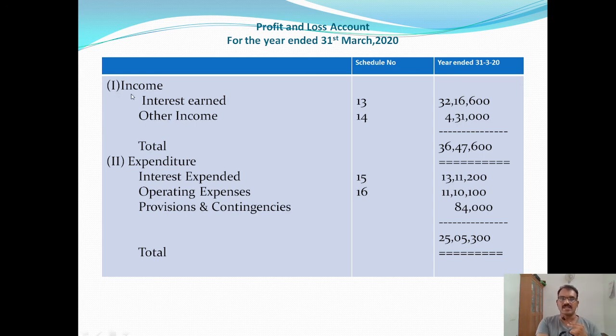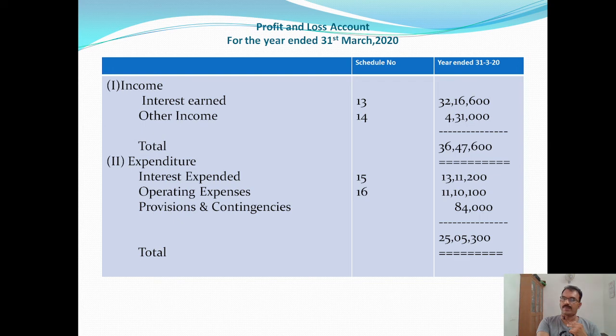Okay, first item, income. Under income, two items are there. Interest earned. For that purpose, we have prepared one schedule, schedule number 13. Take the total of schedule number 13, that is 32,16,600. Next item is other income.